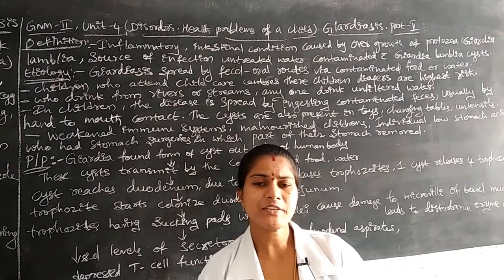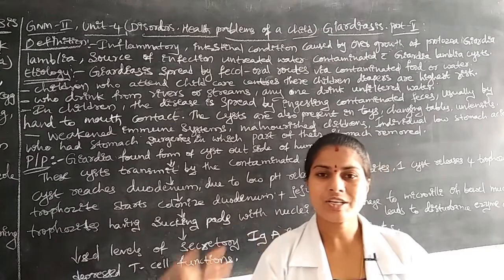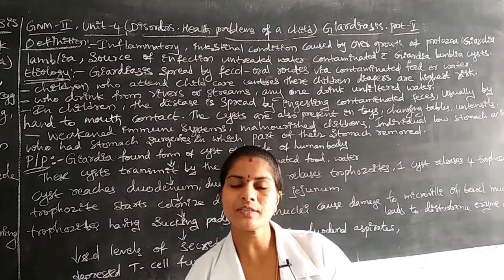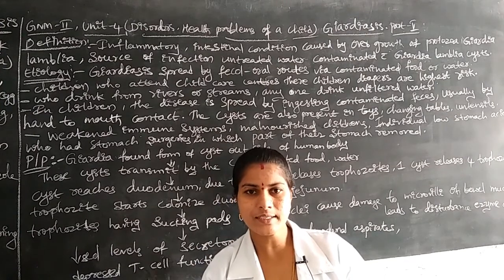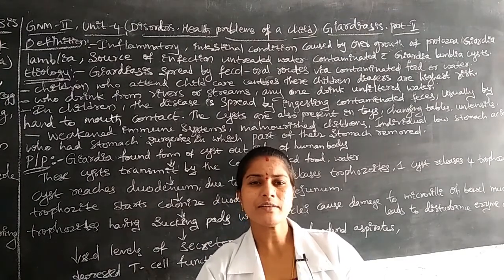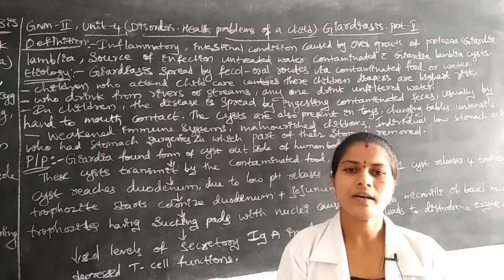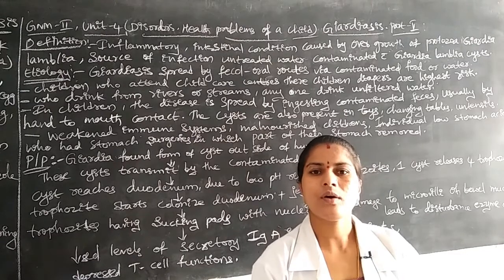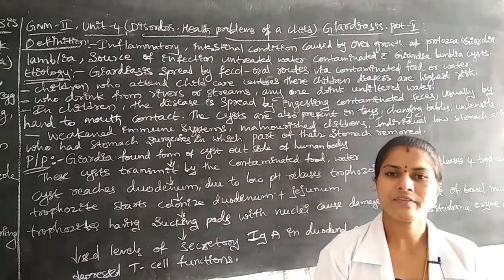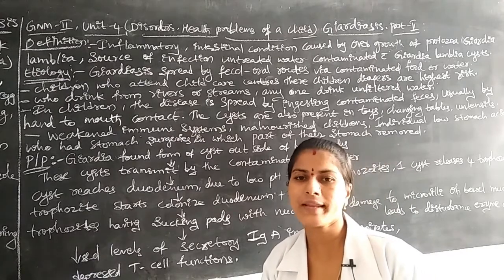The eggs or cysts easily contaminate the river water, and people who drink this unfiltered water are exposed. The unfiltered water contains infection. The eggs will easily spread by the oral route. This is one way of contamination of food materials.